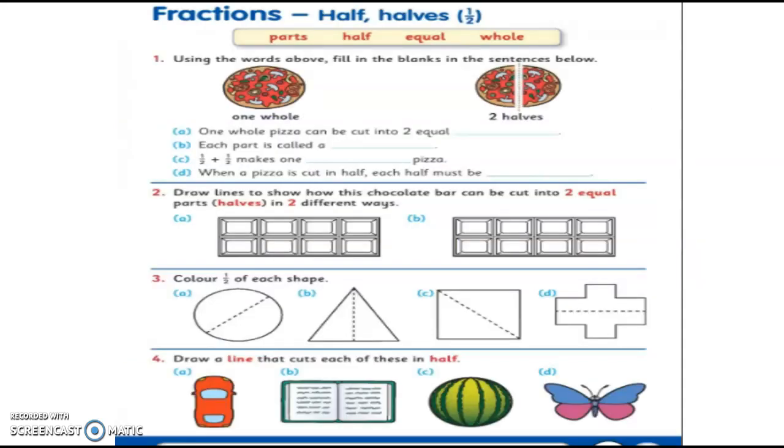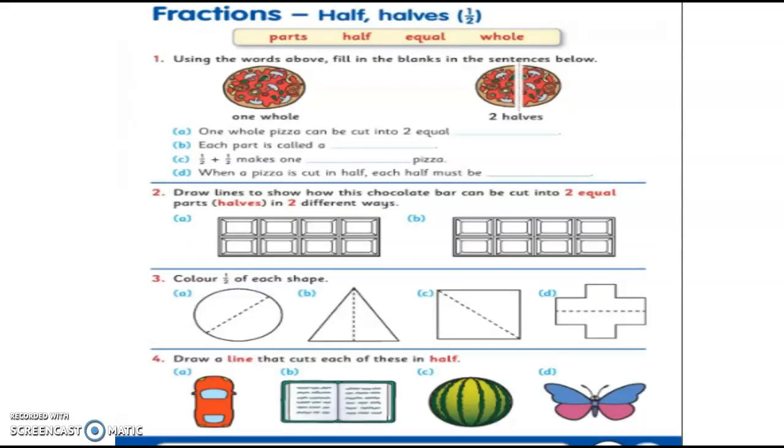And this is the page that you will be doing. Sorry, seasons isn't meant to be in it. That's from last week's one. So this is the page you'll be doing. So it says, using the words above, fill in the blanks in the sentence below. So you have one whole pizza, and then you have two halves. So if you sliced it down the middle, you'd have two halves. So one whole pizza can be cut into two equal halves. Each part is called a, you need to put it in, half plus half makes one something pizza.